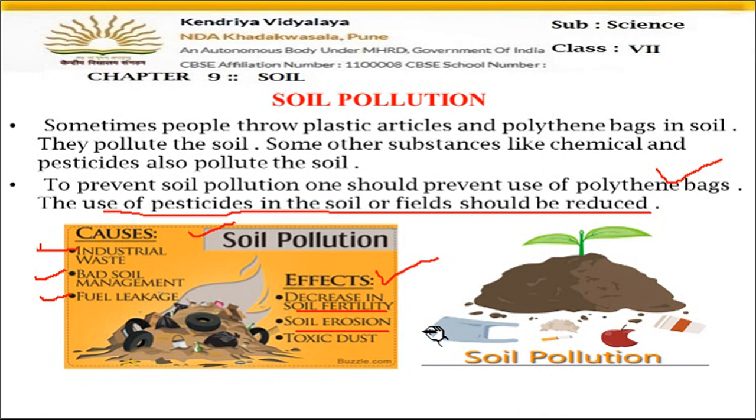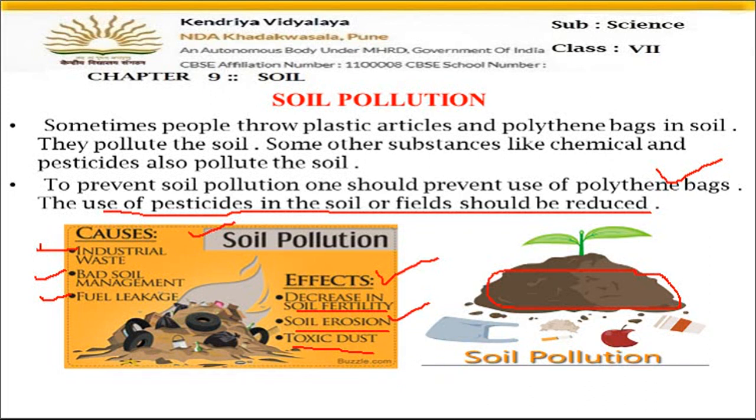And why does the soil become loose? Because we are cutting the trees. If we cut the trees, then nobody is there to hold the soil particles. Plant roots hold them. You can see here how the plant root has held the soil particles. So plants are very important. If we cut the plants, the soil gets loose, and then soil erosion increases. That means carrying away of the soil with wind and water increases. And toxic dust. Soil pollution causes toxins in the soil, which is very bad for the growth of plants as well as for the animals living in the soil.